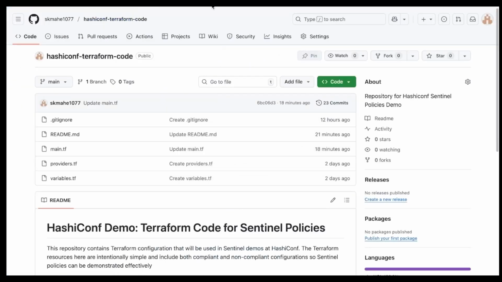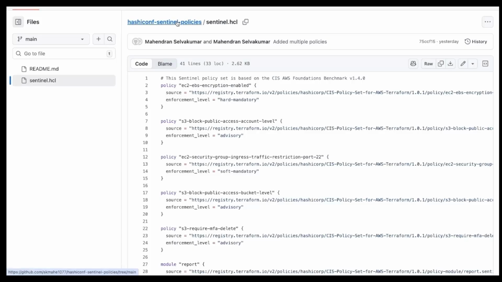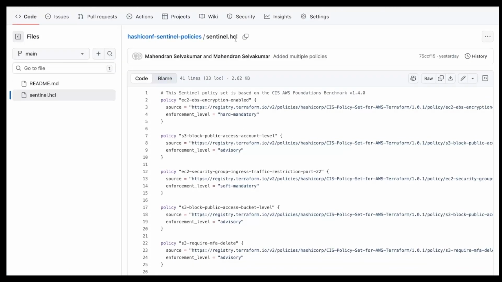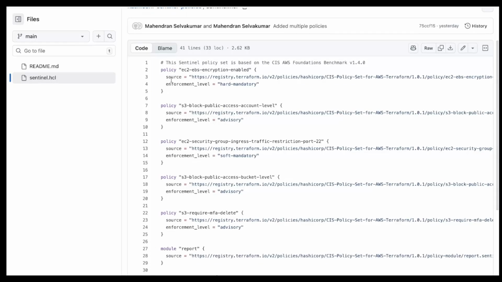Same like that, I have another repository called HashiCorp Sentinel policies. In the Sentinel policies repository, I have the file sentinel.hcl. So here I have derived all the policies. For example, the EC2 EBS encryption enabled policy is configured with hard mandatory. Same like that, other policies are configured with different enforcement levels.